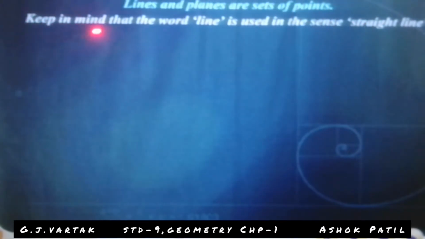Keep in mind that the word line is used in the sense of straight line. Line means straight line. You can consider only the straight line in geometry.